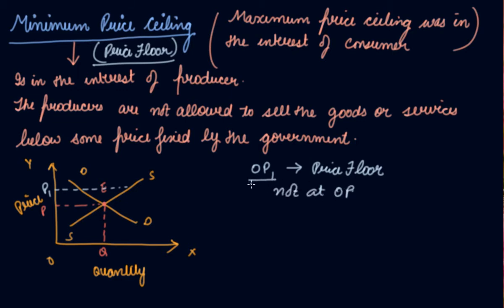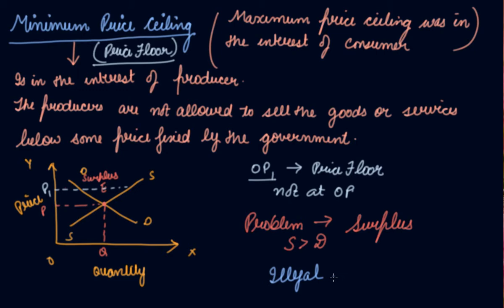See, in the maximum price ceiling, we were facing the problem of shortages which resulted into black marketing. Now, here the problem is surpluses, right? The surplus is the problem, that your supply is greater than your demand. Now, what will happen in this case? There will be illegal selling below price ceiling.